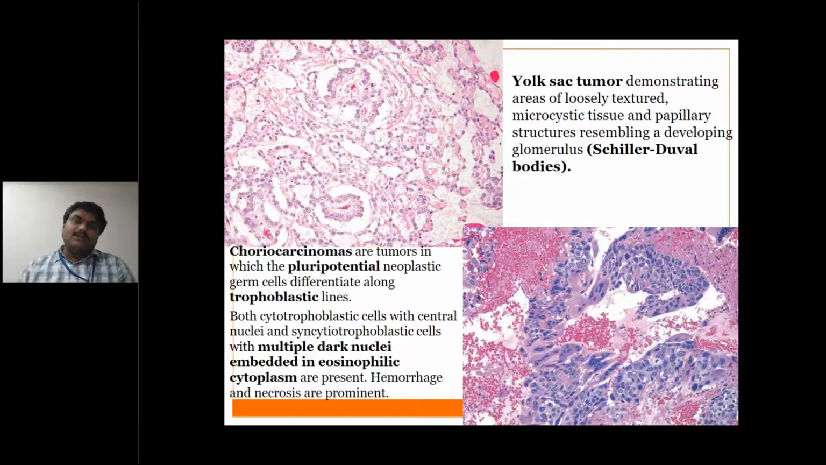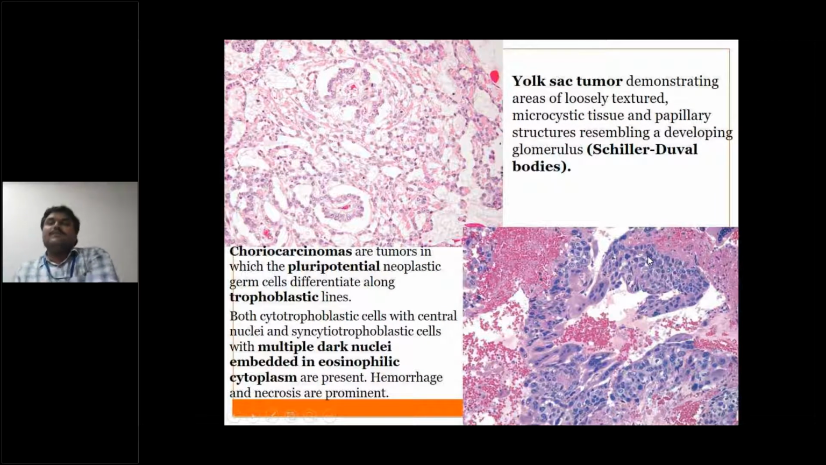Next is the choriocarcinoma. So the choriocarcinoma arises from neoplastic germ cells, which differentiate towards trophoblastic cells. So here you can see both cytotrophoblasts and syncytiotrophoblasts. The central ones are the syncytiotrophoblasts, which are multinucleated with hyperchromatic nuclei, and other areas are the cytotrophoblasts, which are single cell-like, and you can see a centrally placed round nucleus.